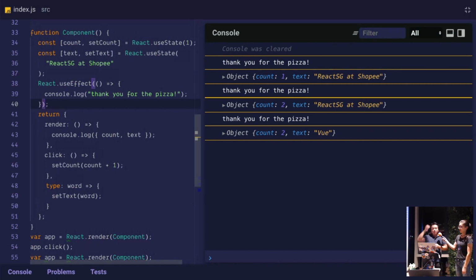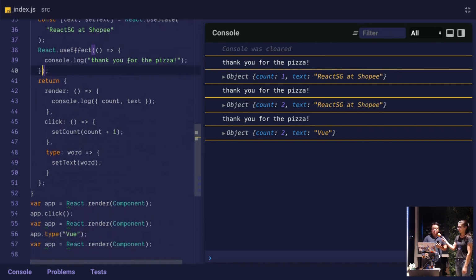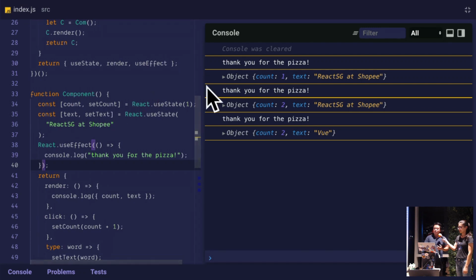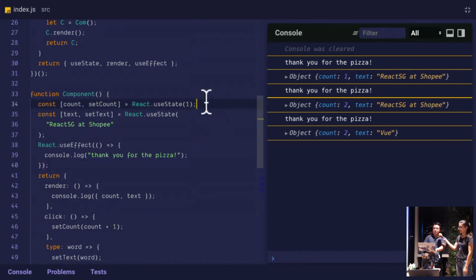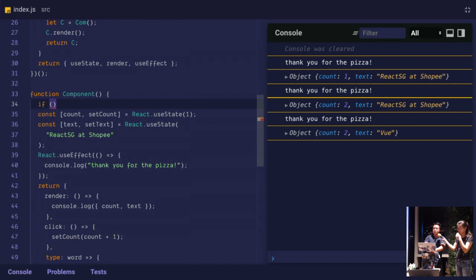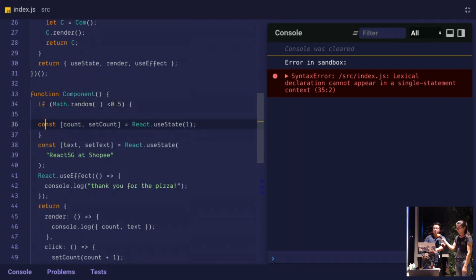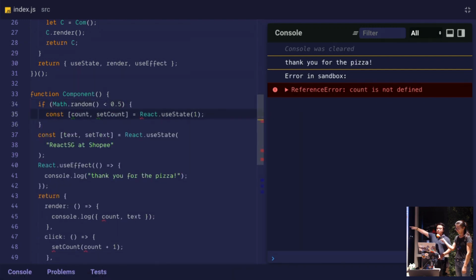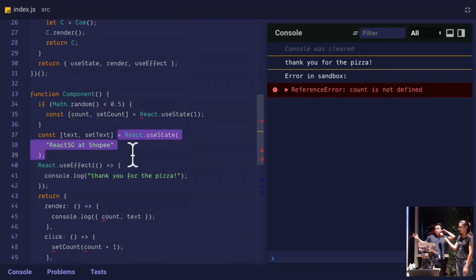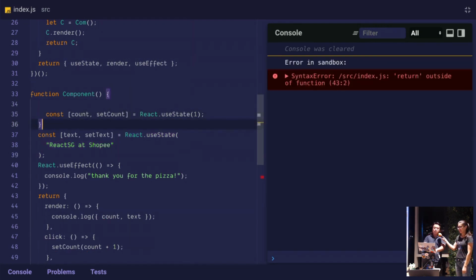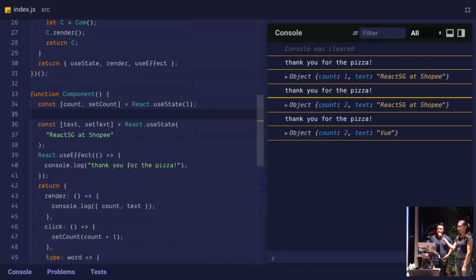You can do a lot of extra stuff with this idea, but you can also start to see why we have the rules of hooks, right? The rules of hooks state that you cannot put them inside a condition like Math.random less than 0.5, whatever, and then put this hook inside there. What is the index of the second hook after this, right? The index is sometimes 0, sometimes 1. It's unpredictable, and you start to get out of kilter. So that's why we have linters to prevent you from doing that kind of stuff. And if you think about the rest of the rules of hooks, they actually basically derive from that.